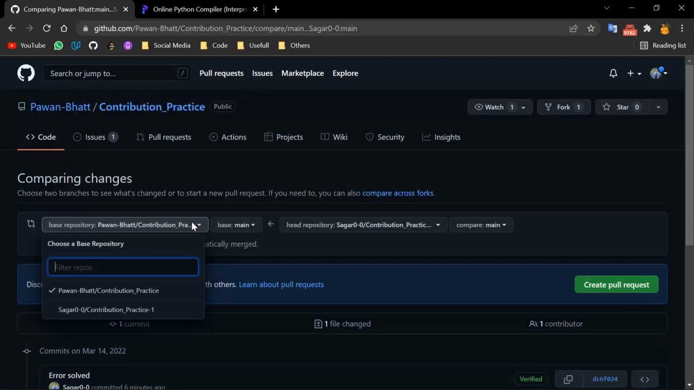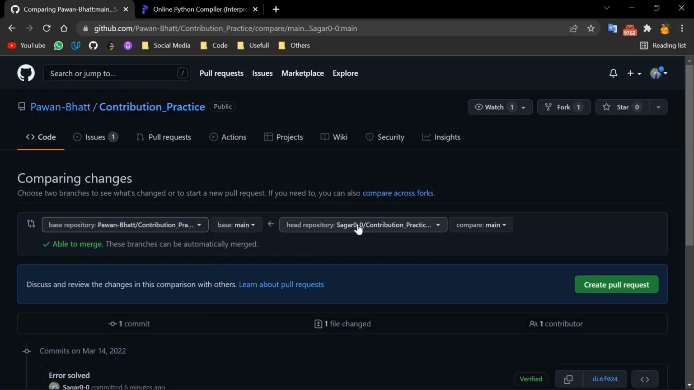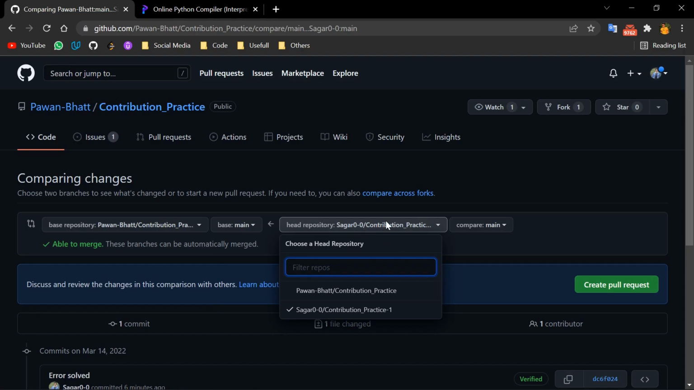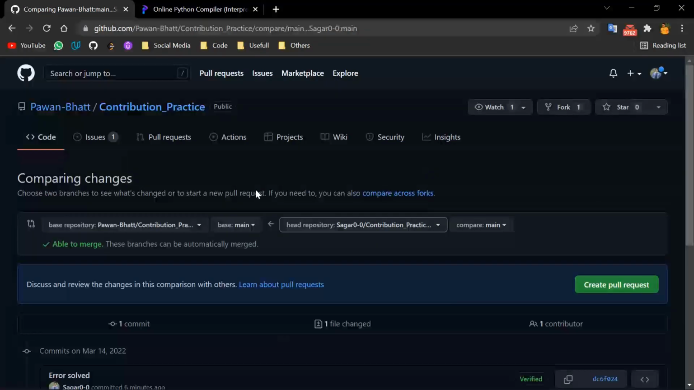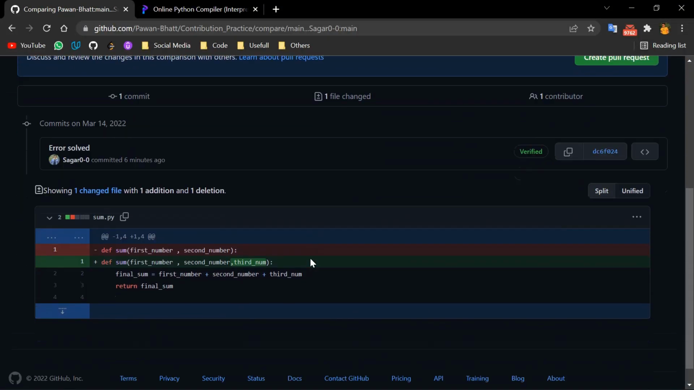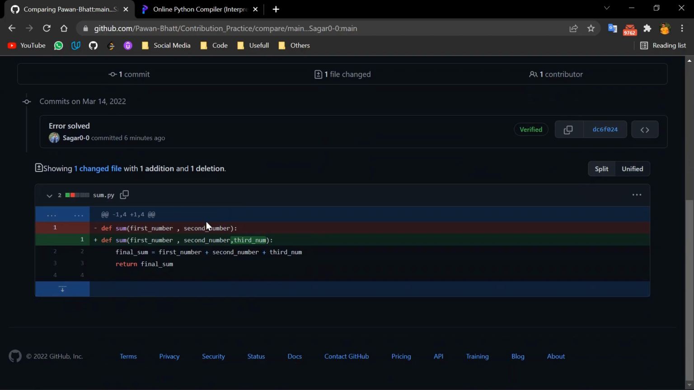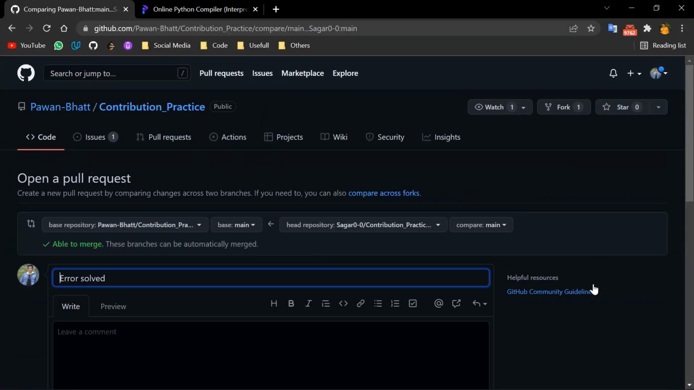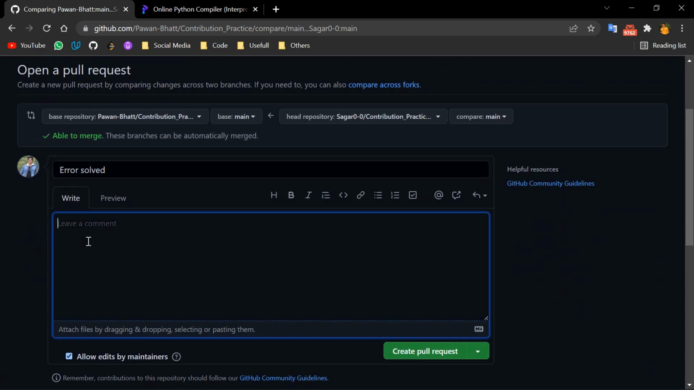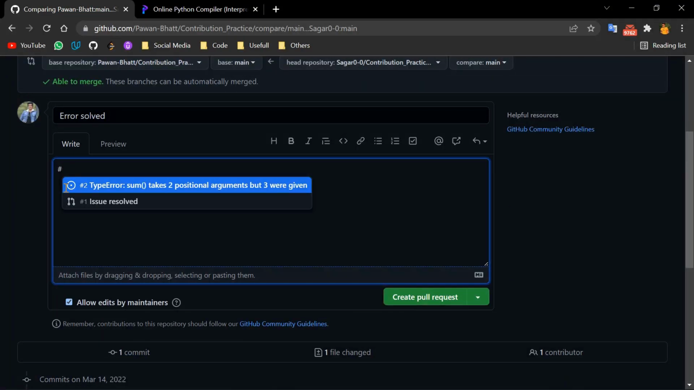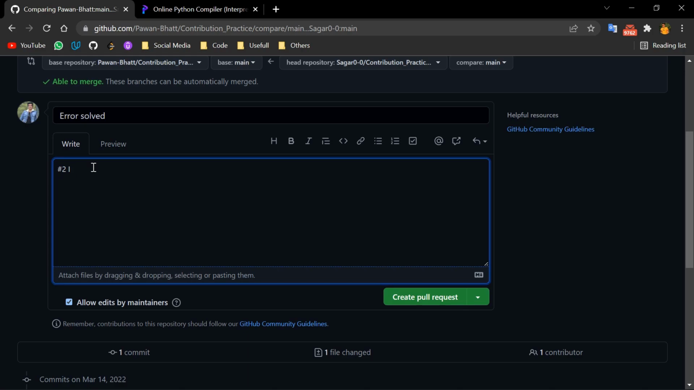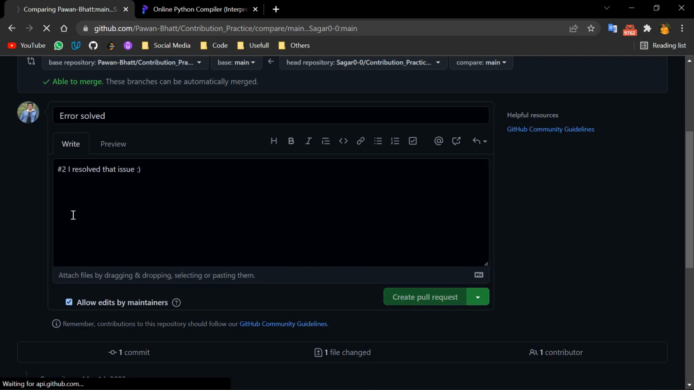And here you can see the base repository is Pawan Bhatt contribution practice, and you can see there is a head repository. Down there you can also see the changes that we just made. So let me just create that pull request, and here in the comments you can just tag the issue you just created, and I will just say I resolved that issue. Now creating pull request.